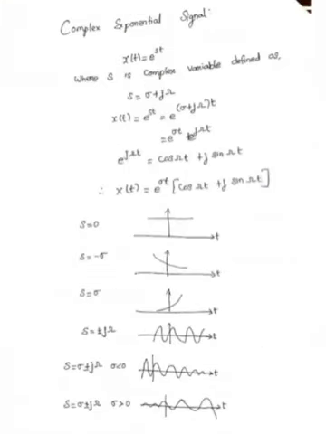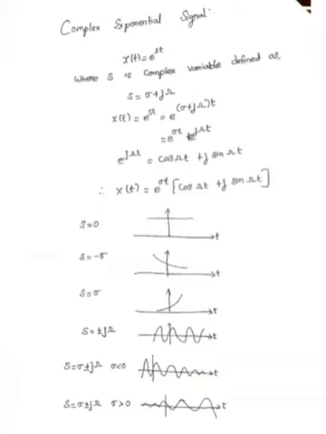Next function is complex exponential signal, that is x of t equal to e power s t. Here s is a complex variable, so s equal to sigma plus j omega. Then x of t equal to e power sigma plus j omega into t.